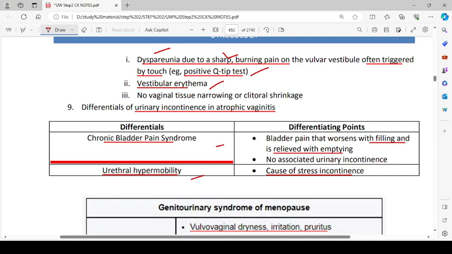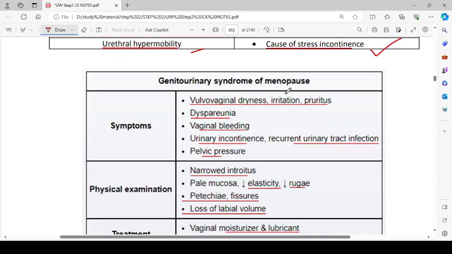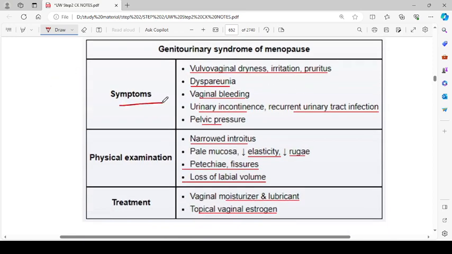So differentials are chronic bladder pain syndrome, which is bladder pain that worsens with filling and is relieved with emptying, and there is no associated urinary incontinence. Urethral hypermobility is a cause of stress incontinence. Got it. Then genitourinary syndrome of menopause. Symptoms: vulvovaginal dryness, irritation and pruritus, dyspareunia, vaginal bleeding, urinary incontinence, recurrent urinary tract infections, and pelvic pressure. Physical examination: narrowed introitus, pale mucosa and decreased elasticity.